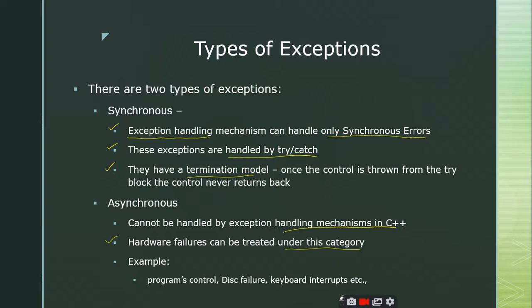If we have any errors related to hard disk failure, keyboard interrupts or printer errors, all these are nothing but hardware errors. So these hardware errors or hardware exceptions come under the category of asynchronous exceptions. We are not going to deal with these asynchronous exceptions, right? We are only dealing with the synchronous exceptions where we have these try catch blocks. Is it clear?